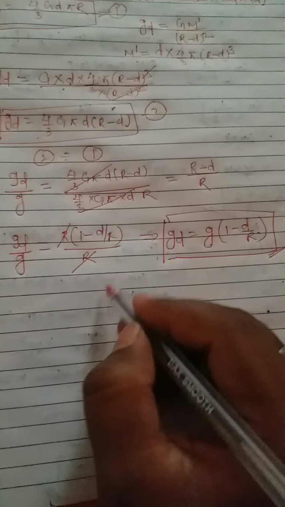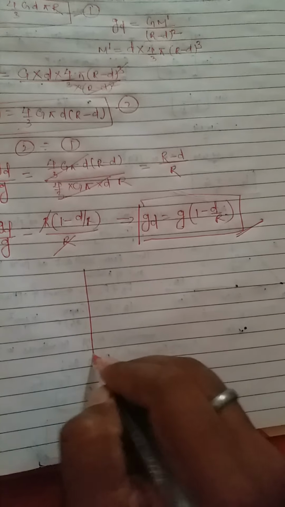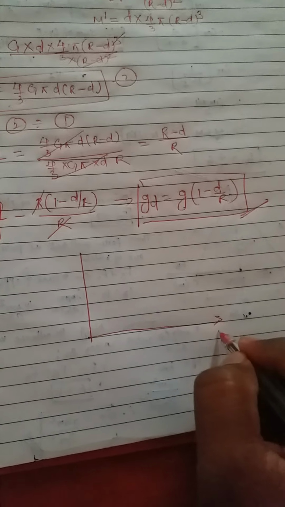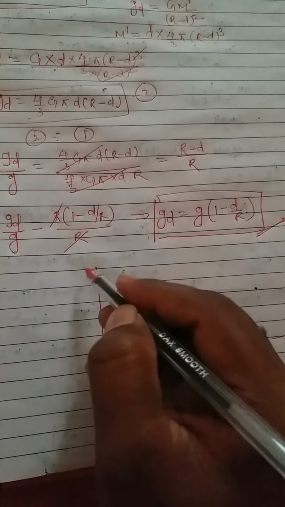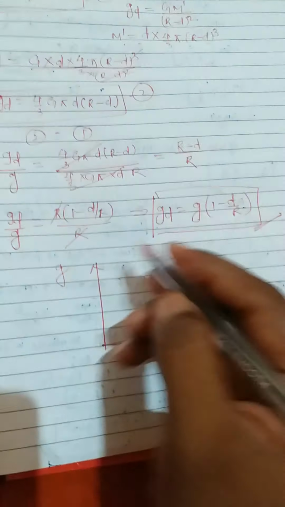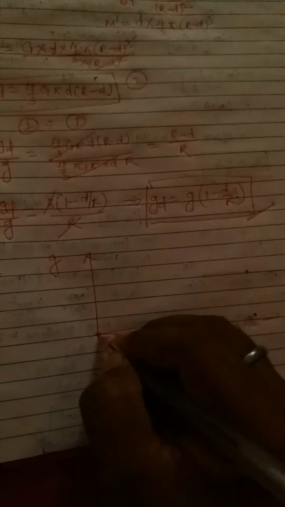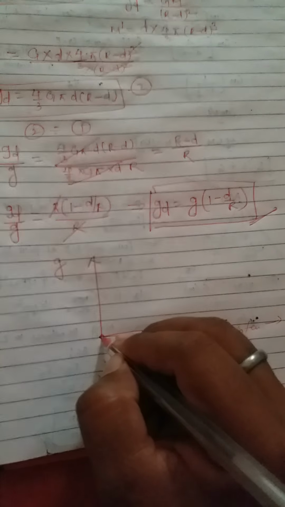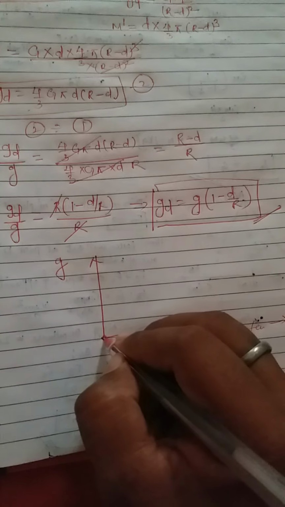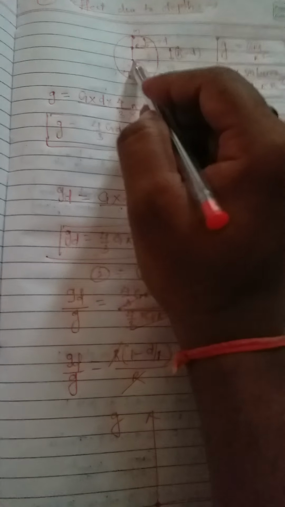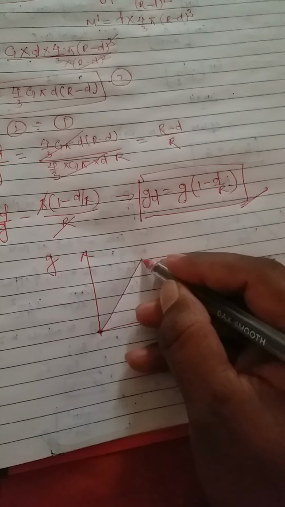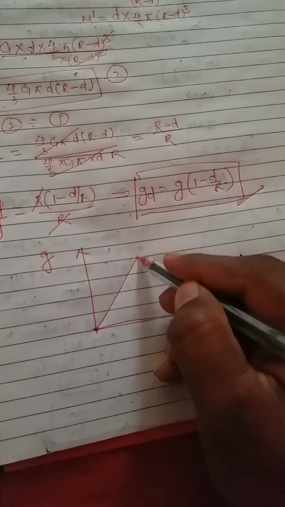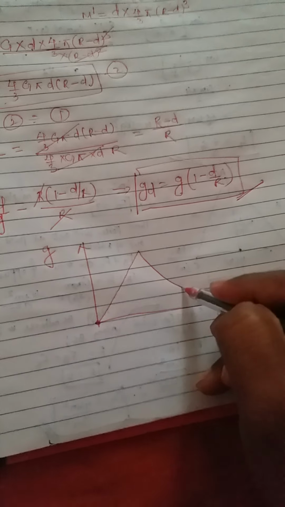Now if we draw the graphical representation, how will we draw? We'll draw like this. This is distance you can take, and this you can take g. At the center, what is the g value? Minimum, because if you come to this position it will be minimum, and when you rise to the surface of earth it becomes maximum, increasing, and then after a certain height it keeps on decreasing.